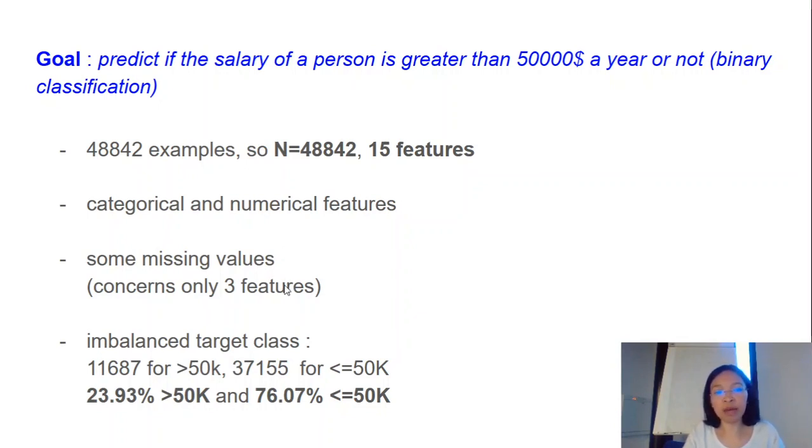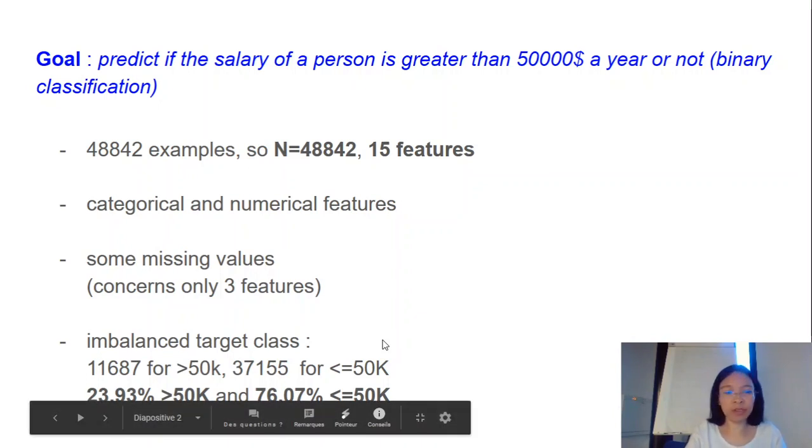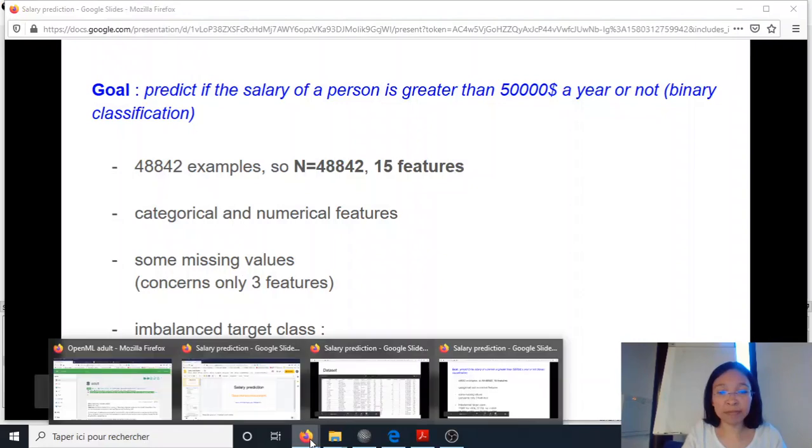And also we have an imbalanced target class. Here we just want to tell that we have to be careful when we interpret the quality, the accuracy of our model later. So now let's see our data set.